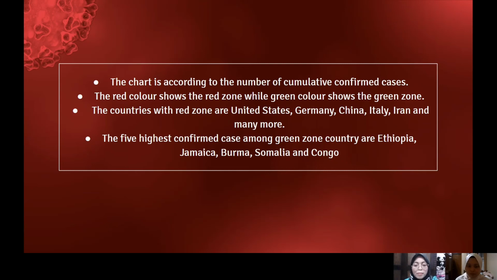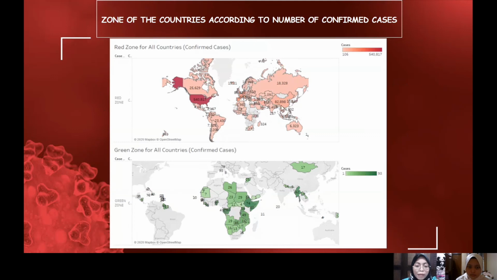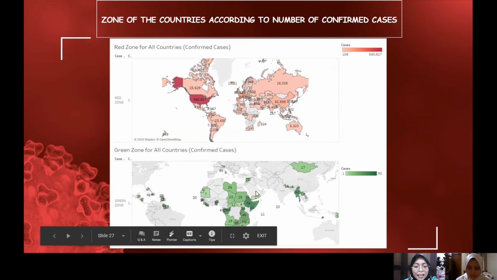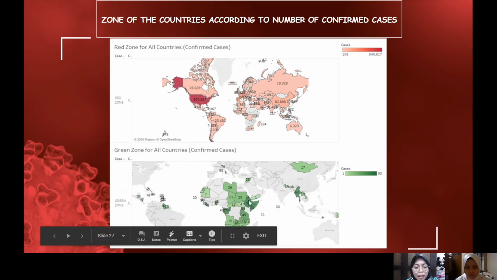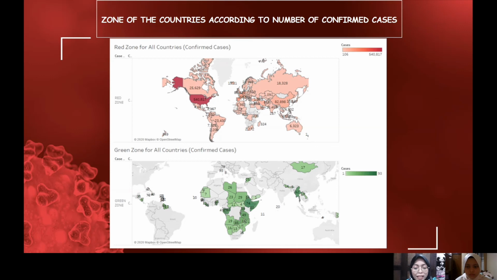Based on the graph, almost all countries have been affected by the virus. However, there are still several countries declared green zone where the cases can still be controlled. United States, Germany, Italy, and Iran are examples of red zone countries, while Kenya, Nigeria, Mali, and more are declared as green zone. The red zone needs to be strictly monitored to ward off the virus. The green zone also needs to be monitored to avoid the virus becoming worse.